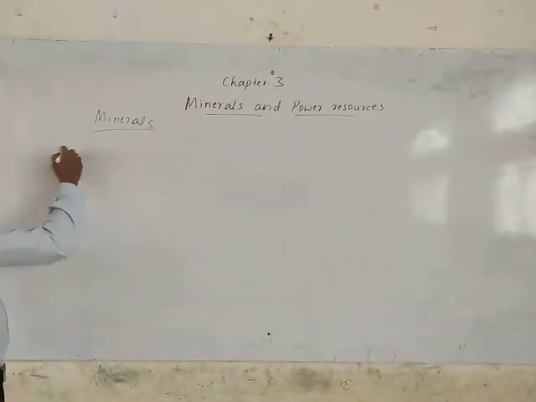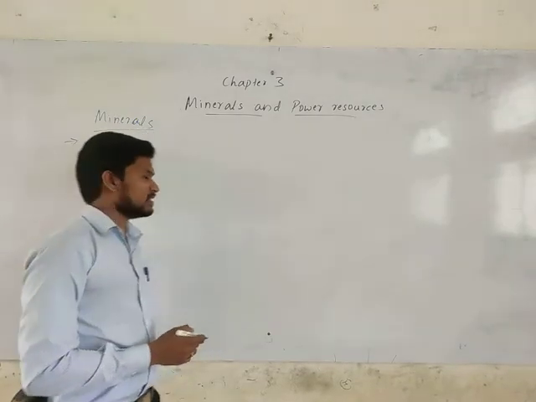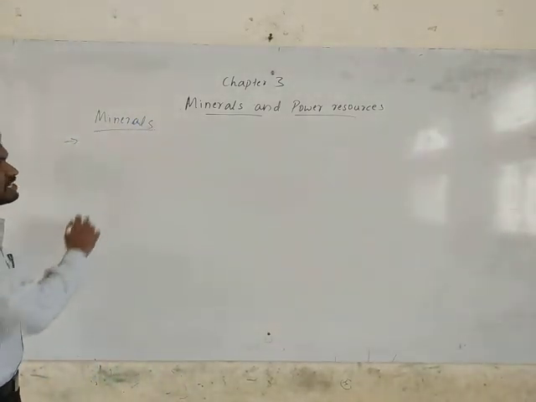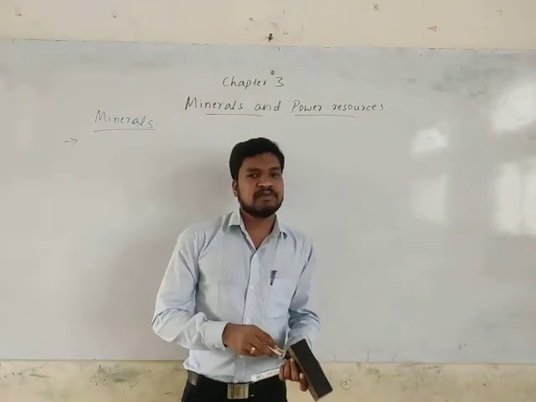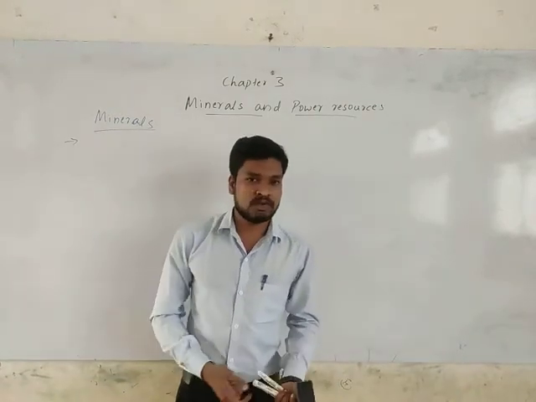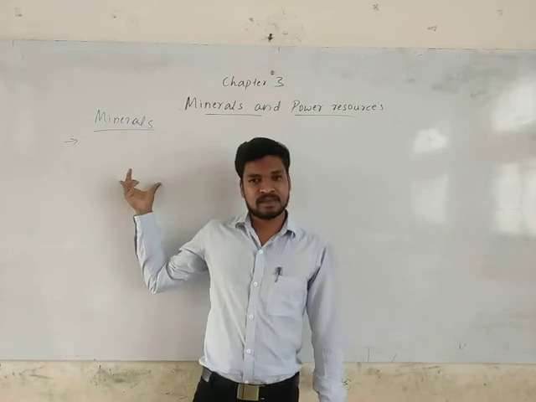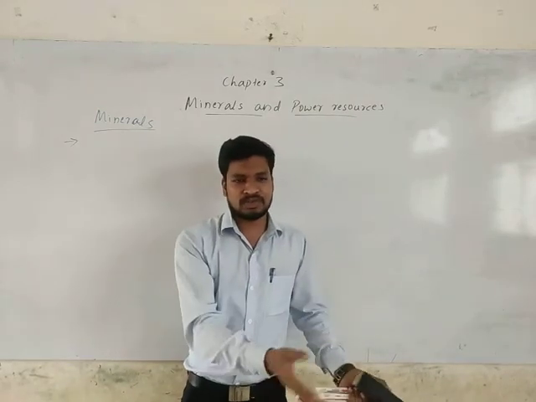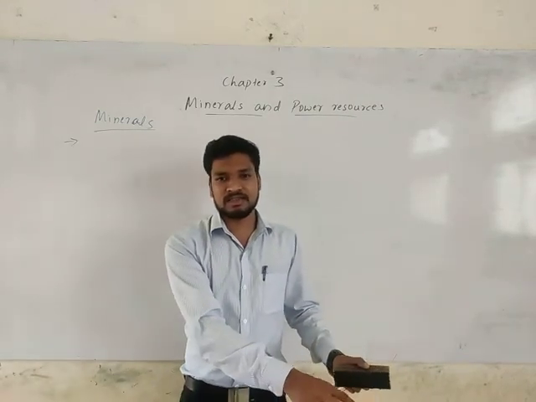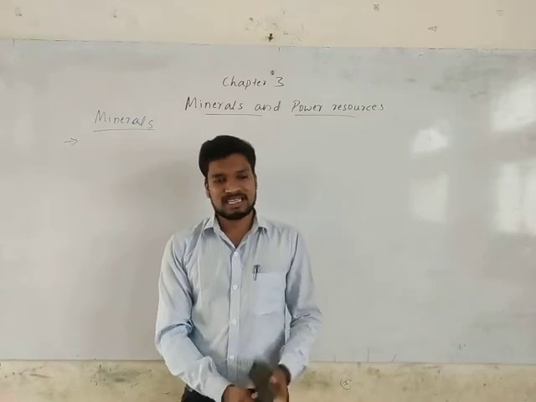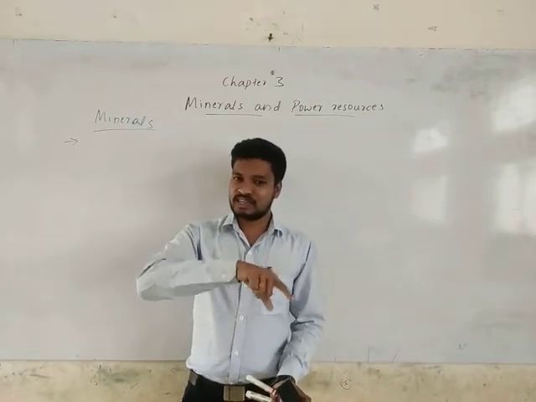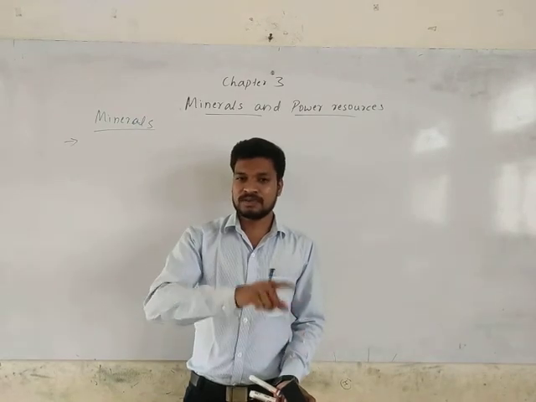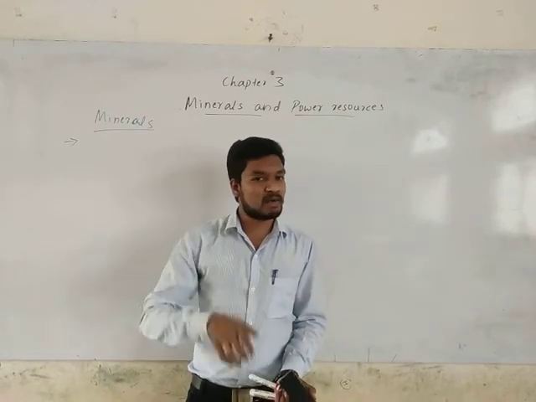So here, the particular definition for the mineral is that it's a naturally occurring substance. Naturally, without the help or interference of human beings, it occurs. Nobody puts minerals in the rock. It occurs naturally. We get a rock formed from the cooling and solidification of lava.